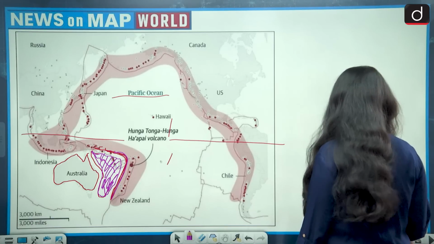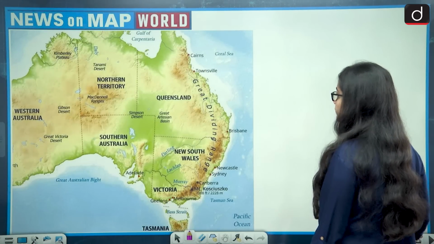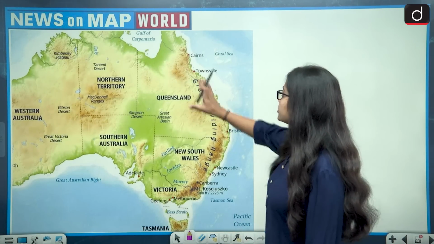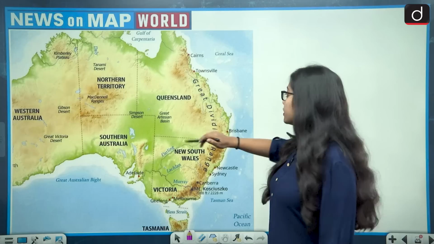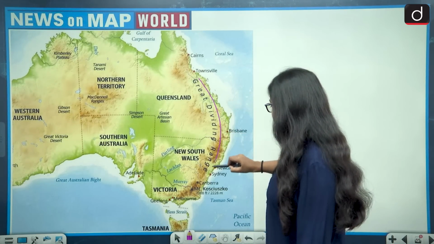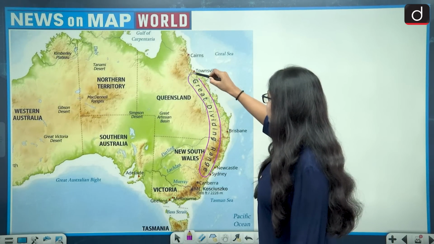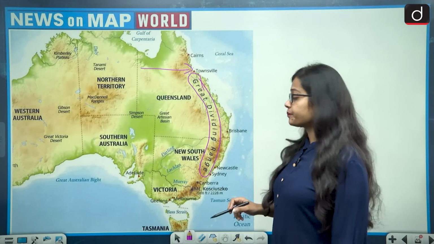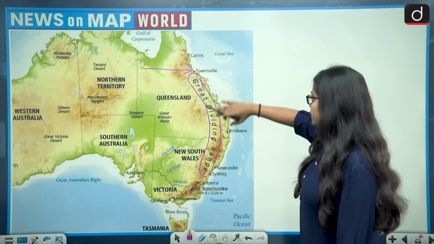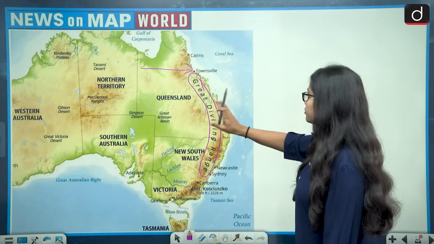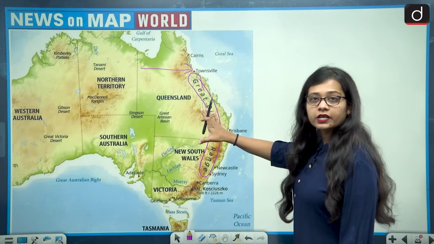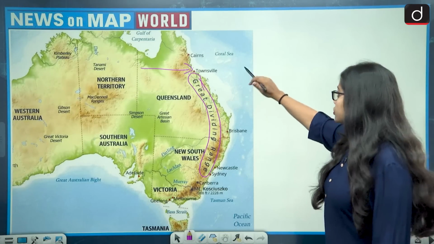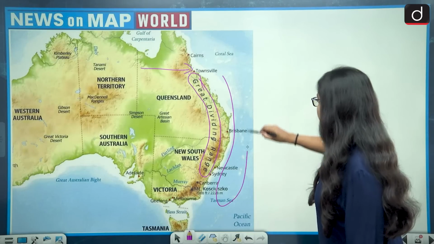Now let's see the location of the Great Dividing Range. This is the mainland of Australia, and this is the Great Dividing Range, which lies on the eastern side of Australia. The distance between the Great Dividing Range and the Pacific Ring was huge, so this area was completely vacant.